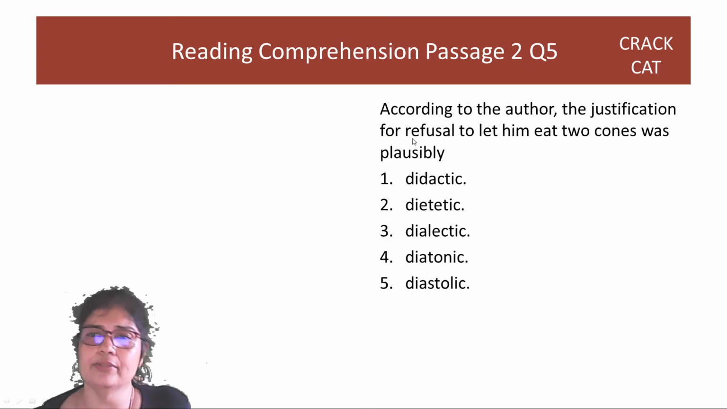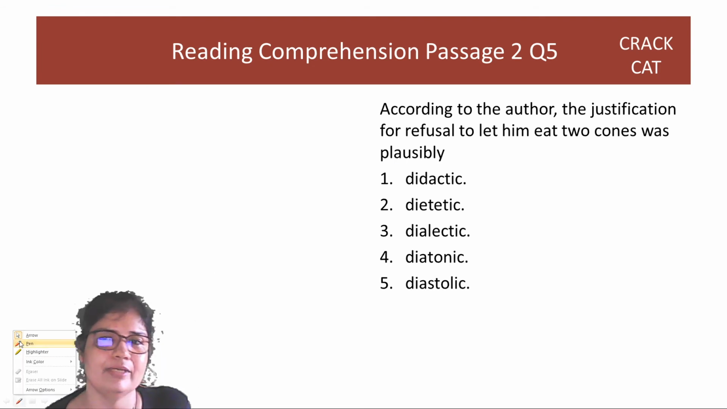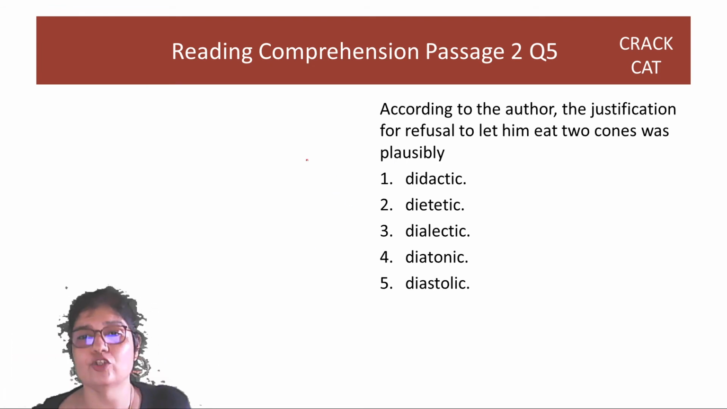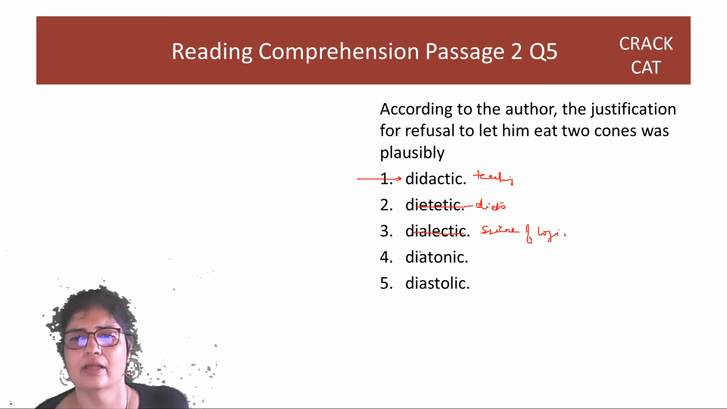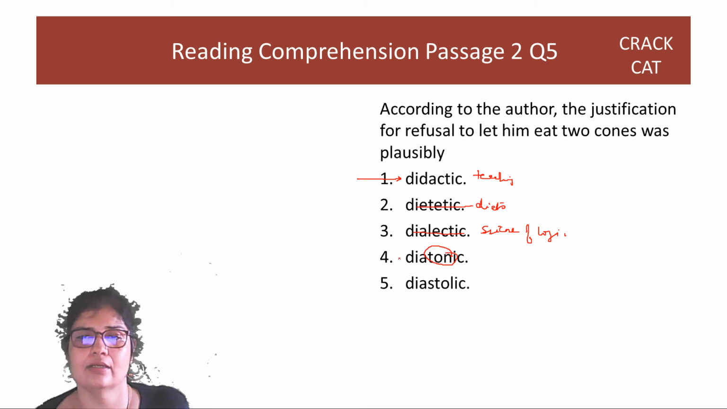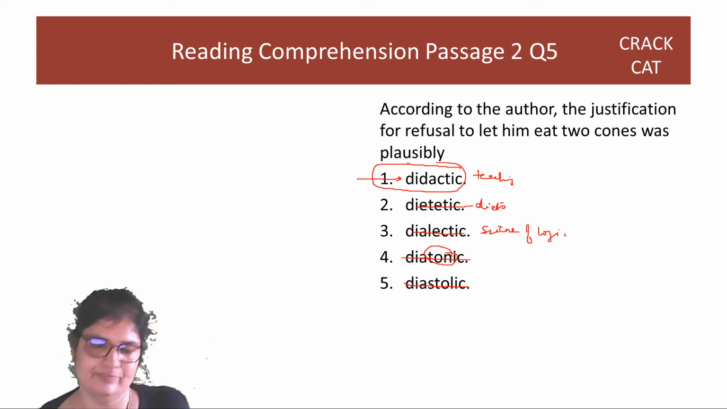Fifth, according to the author, the justification for refusal to let him eat 2 cones, right? So the actual reason is that their parents want to teach the kids some values. Didactic has to do with teaching. Dietetic has to do with diets. Dialectic has to do with the science of logical arguments. Diatonic has to do with tones. Diastolic has to do with heart rates. So it is option 1, teaching. All these are clearly out of scope, right?